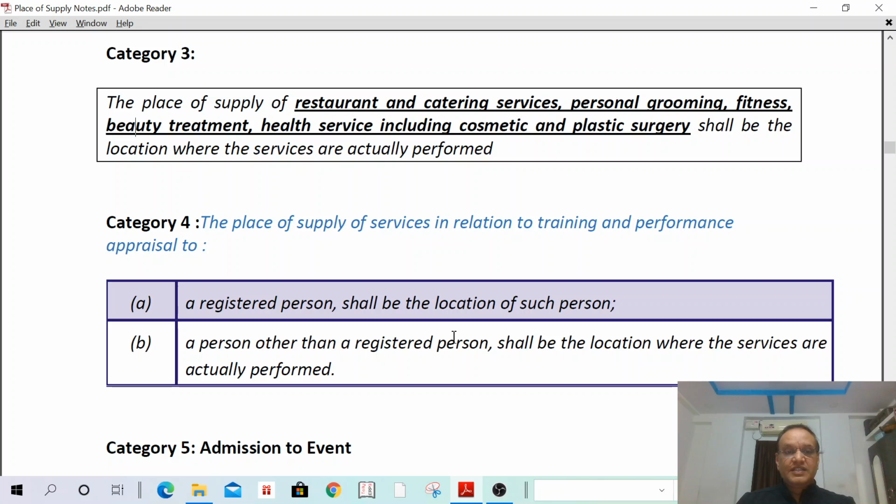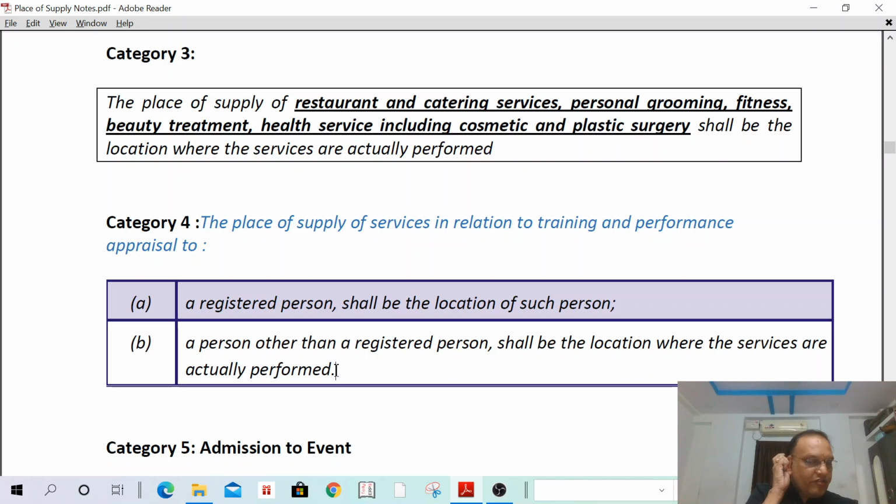Then next, the place of supply in case of training and performance appraisal services. For services in relation to training and performance appraisal, if it is to a registered person, the place of supply shall be the location of such person. If it is B2B, the place of supply shall be the location of such recipient. In case of a person other than a registered person, it shall be the location where the services are actually performed.